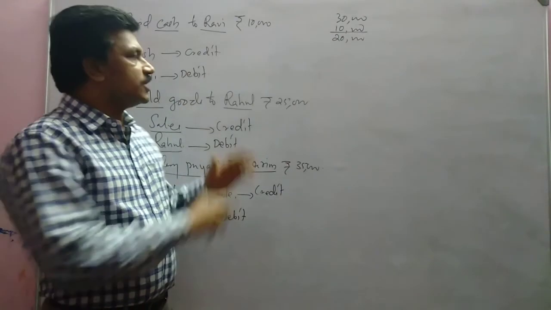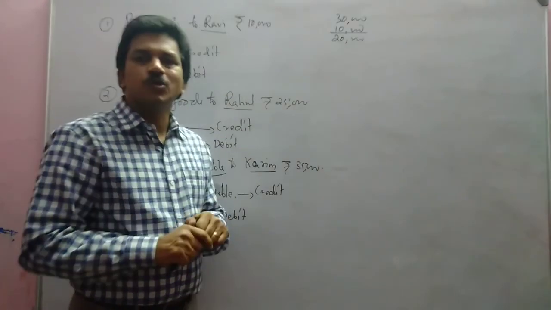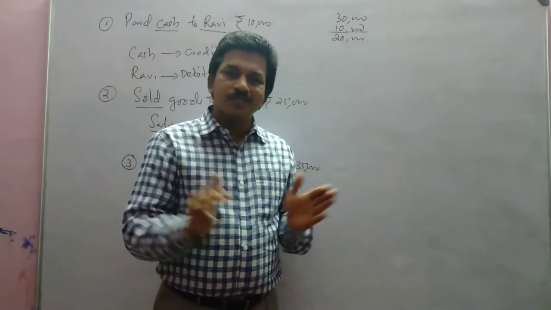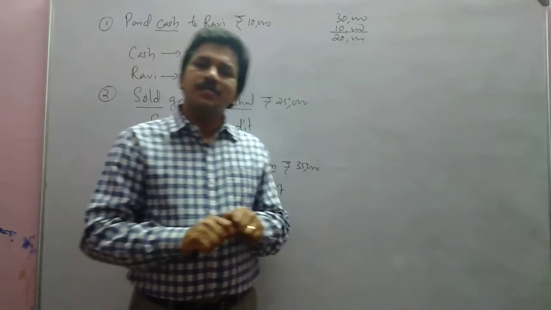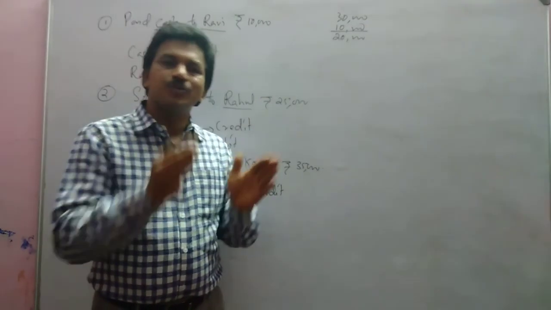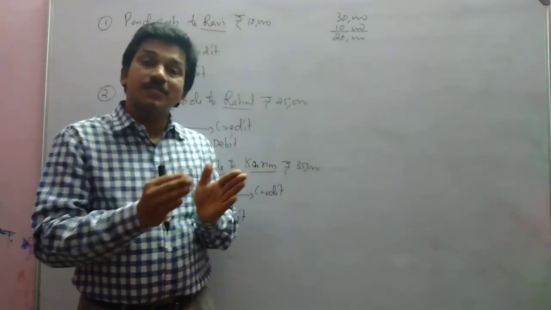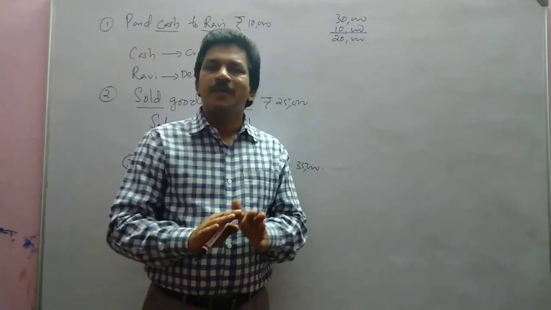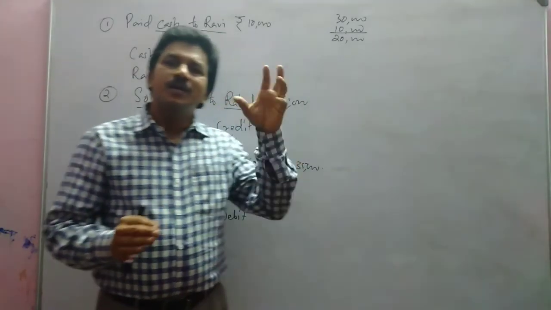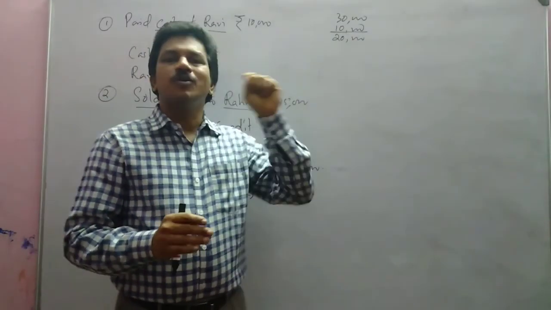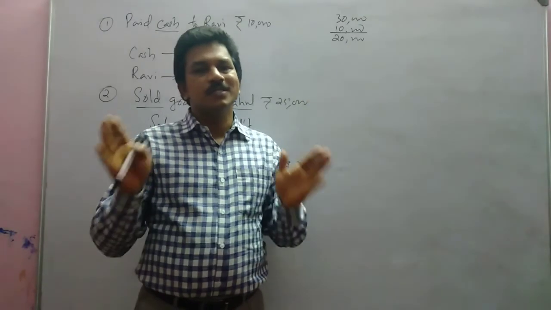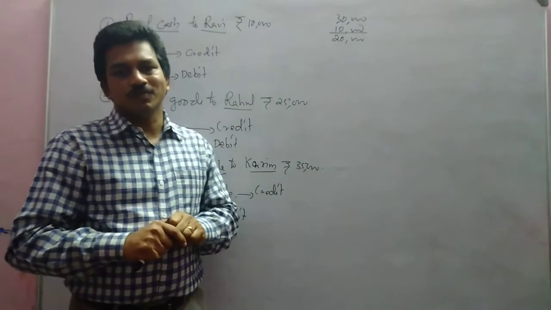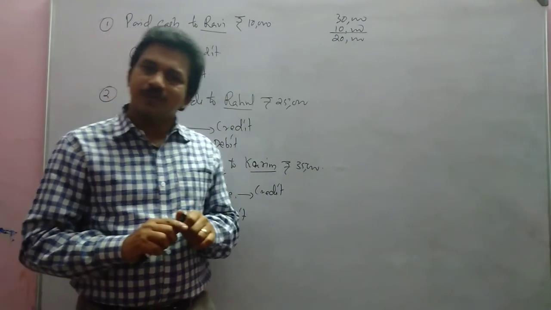Okay. So these are all about the rules of debit and credit. You can study and analyze various types of transactions and try to debit and credit each transaction according to both approaches. Both approaches are the same, but you have to understand why each aspect is debited or credited. And if there is any doubt, don't hesitate to communicate that doubt to me. We will clear that. Okay. Thank you.